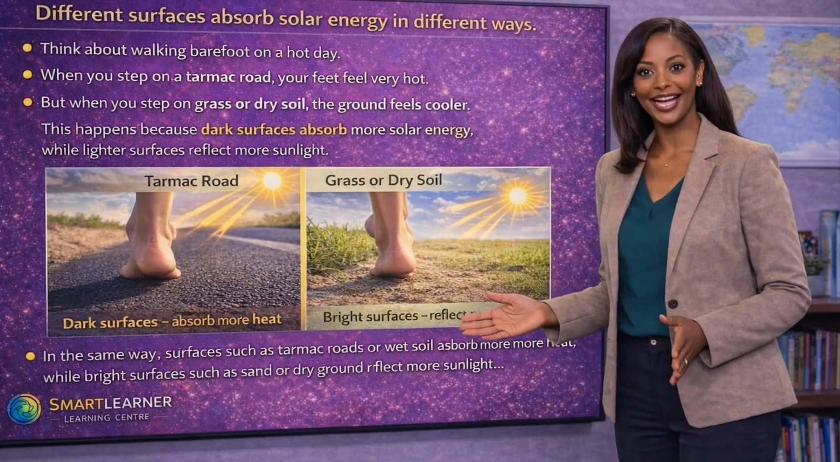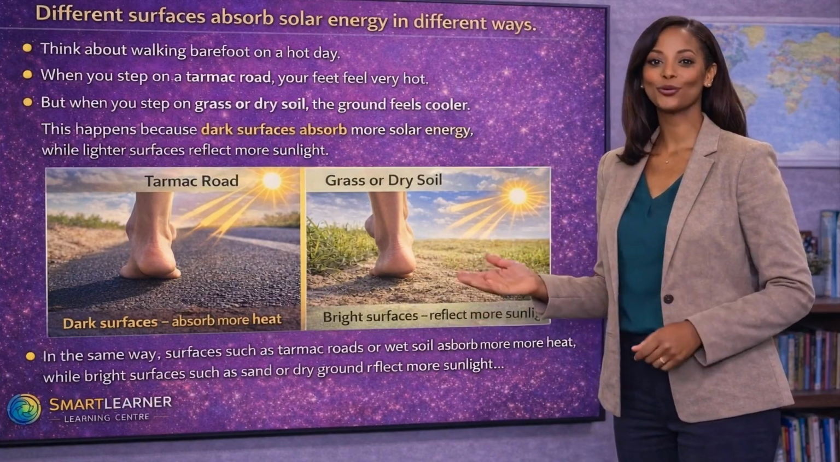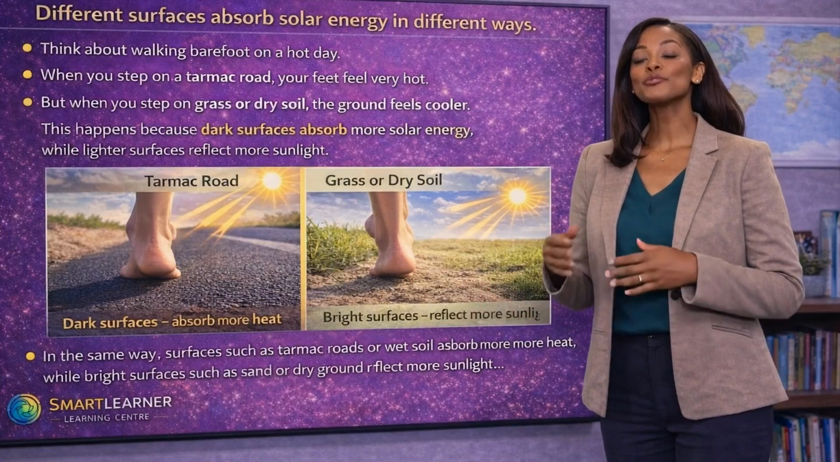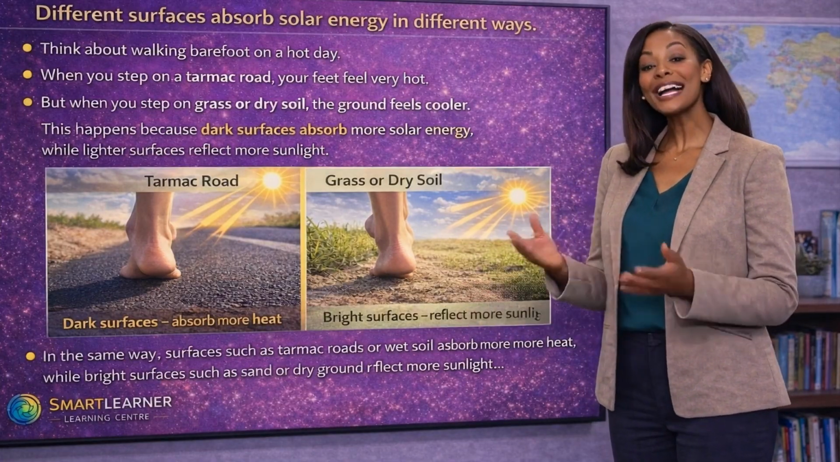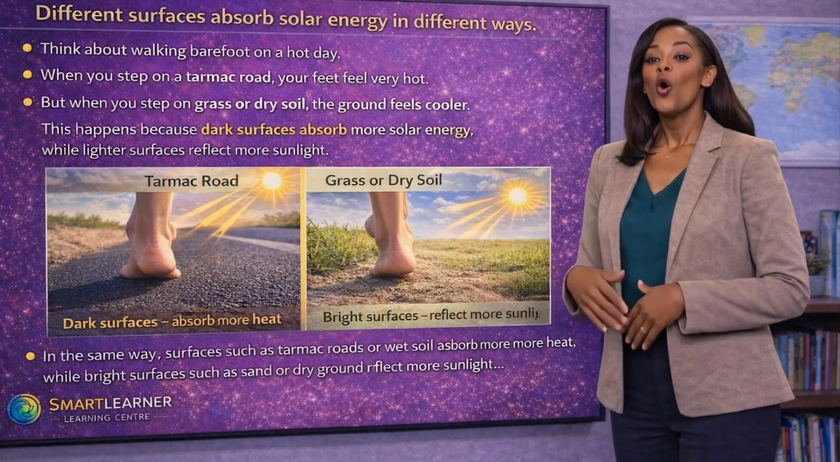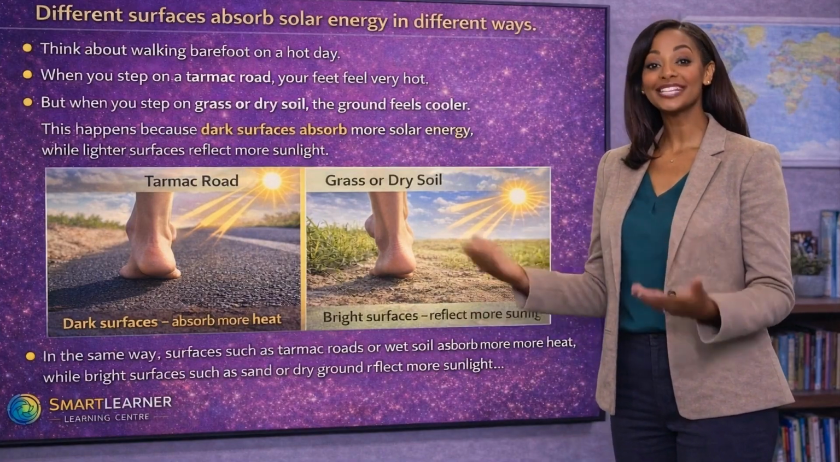In the same way, surfaces such as tarmac roads or wet soil absorb more heat, while bright surfaces such as sand or dry ground reflect more sunlight.